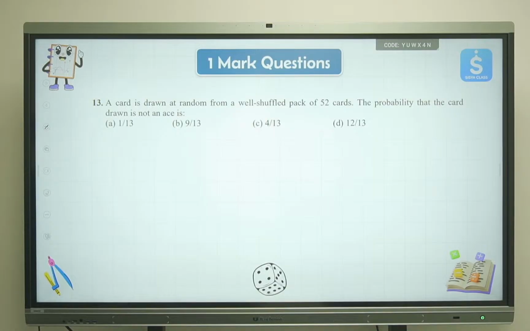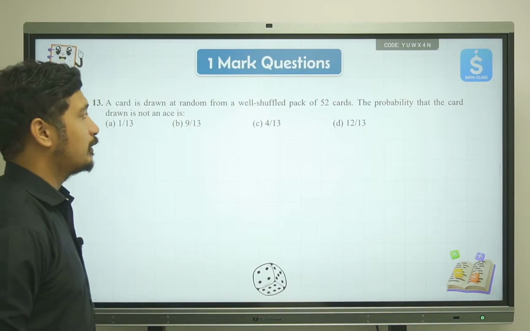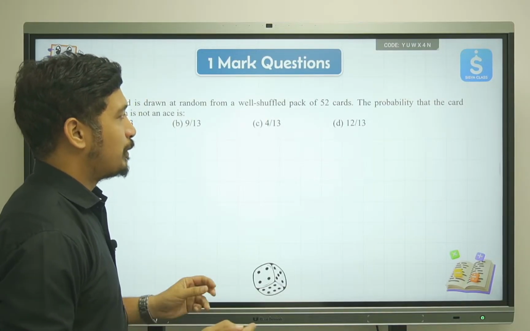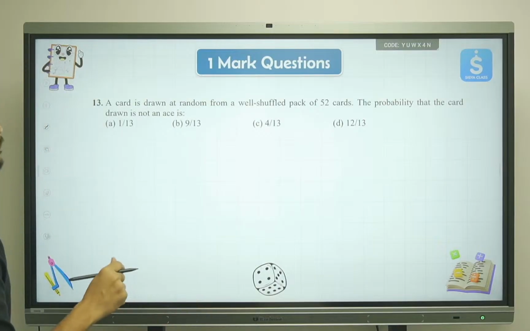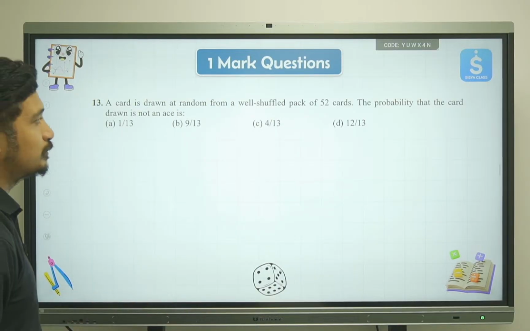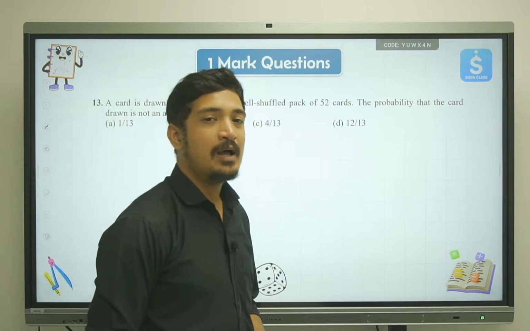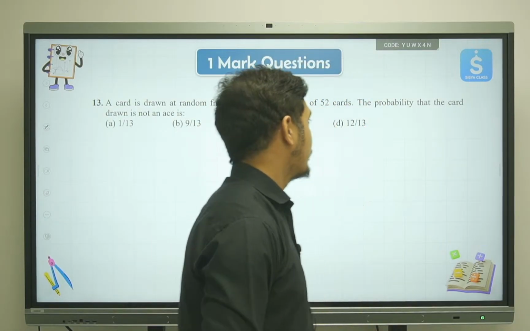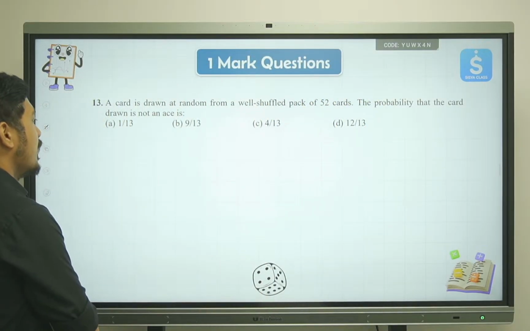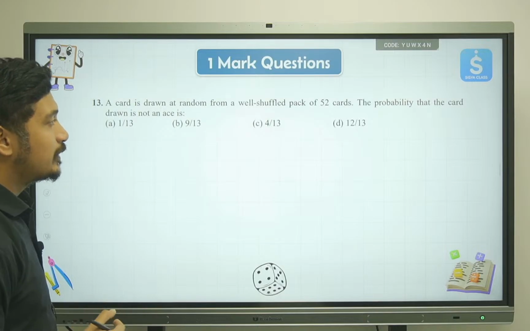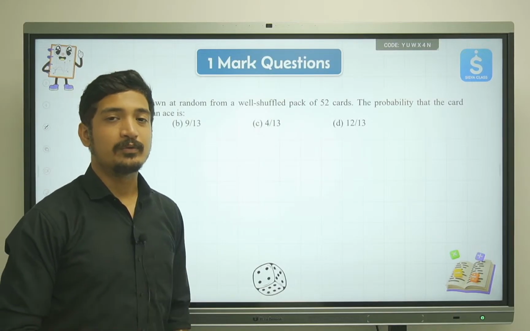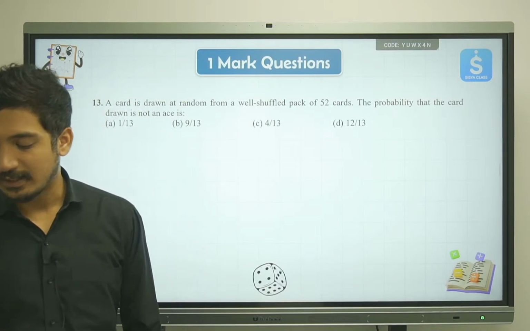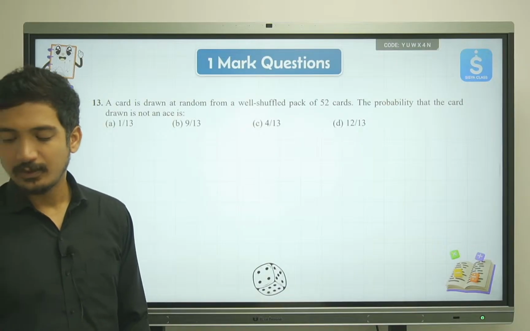A card is drawn at random from a well shuffled pack of 52 cards. We are supposed to find the probability that the card drawn is not an ace. Okay, so let's try to find that. How many aces do we have in a pack of 52 cards? Comment in the chat so that I can see how many of you actually know about it.